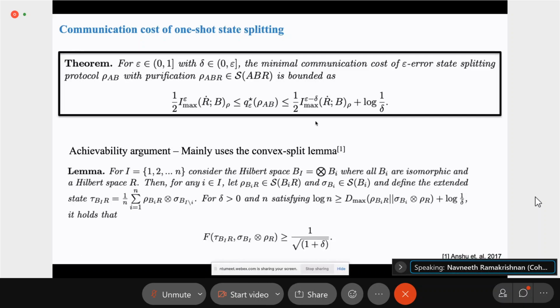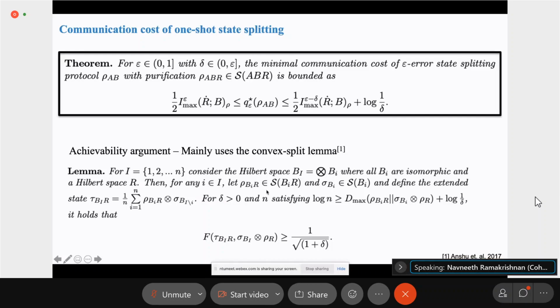So for the achievability, the main technical tool that goes into it is the convex split lemma introduced by Anshu and collaborators. So the convex split lemma says the following. Suppose you have some set I from 1 to n, and you consider these Hilbert spaces, B little i, where they're all isomorphic to each other, and little i runs from 1 to n, and B capital I is just the tensor product of all of them.